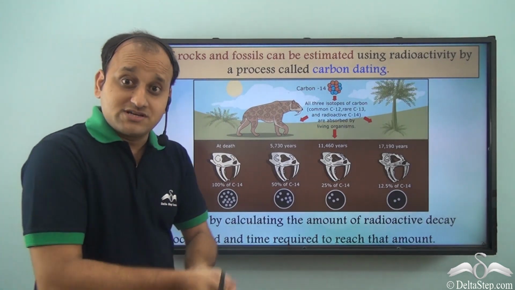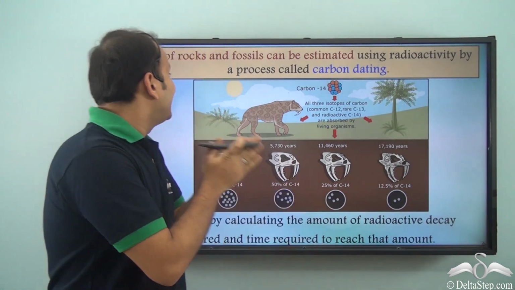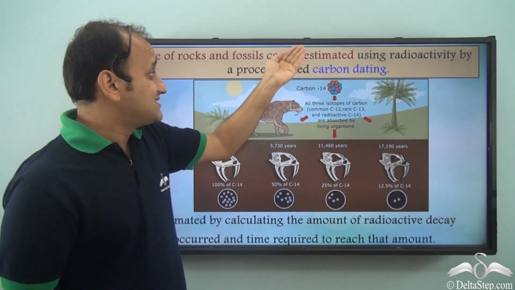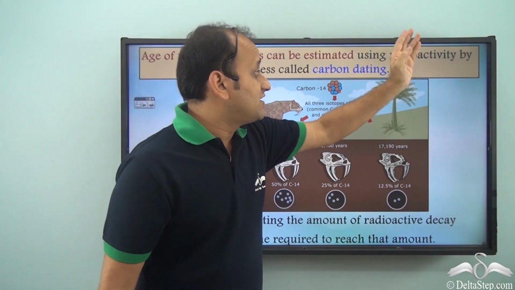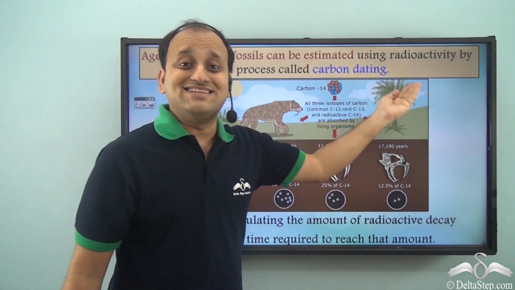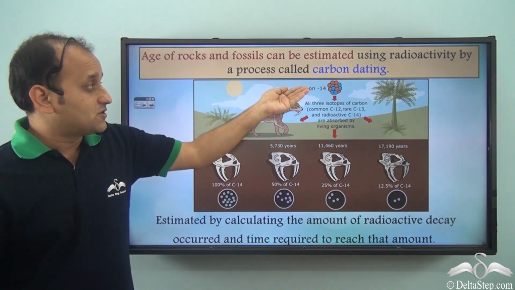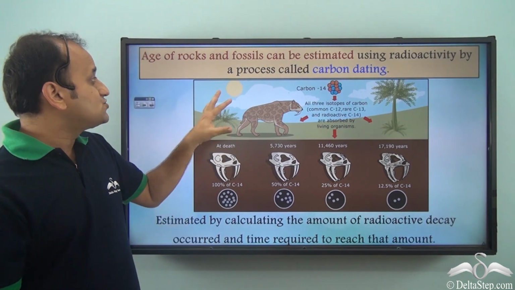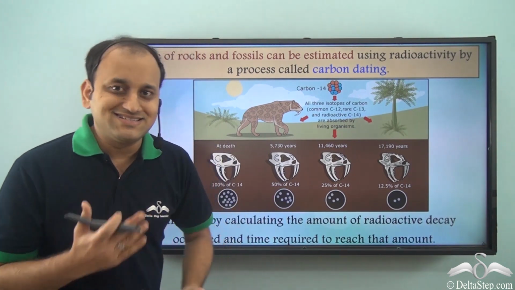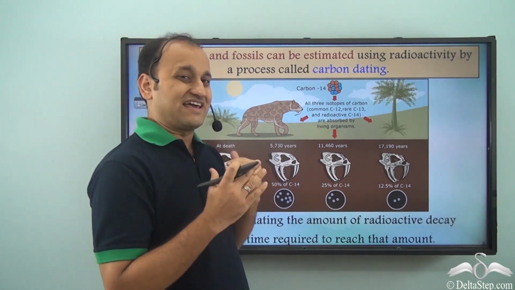Now another important application of radioactivity is that age of rocks and fossils can be estimated using radioactivity by a process called carbon dating. So by this process of carbon dating, we can actually know the age of rocks and fossils. So how is it done? Well, the process is very simple.